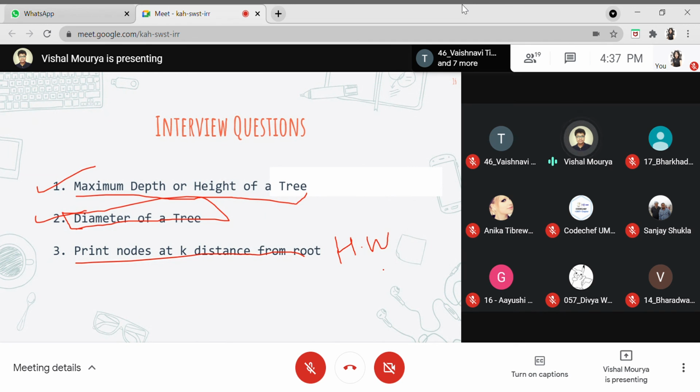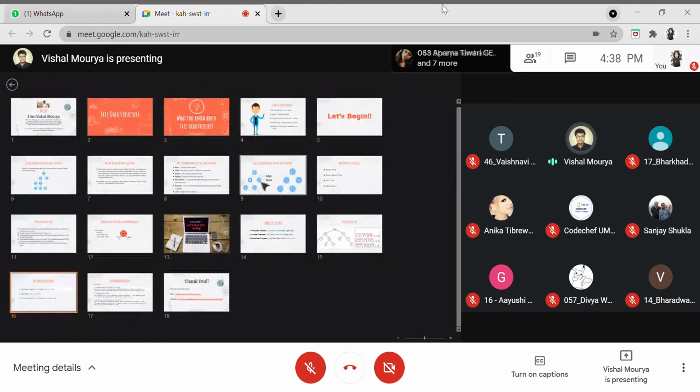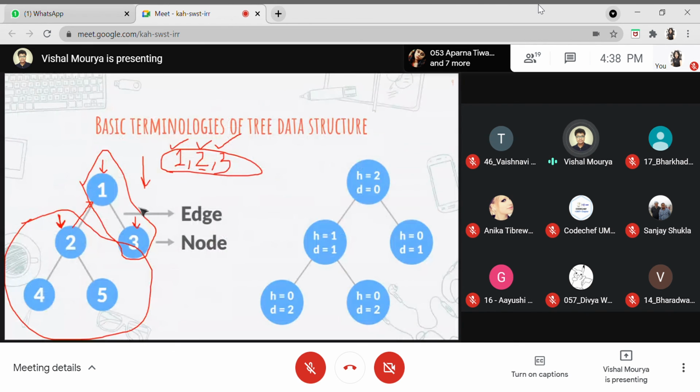You should love homework. There was one more question from my side, which I have not included in this. If you'd like to give it a try, you can. The question is simple. You have to check whether a given tree is a BST or not. So what is BST? I already told you.